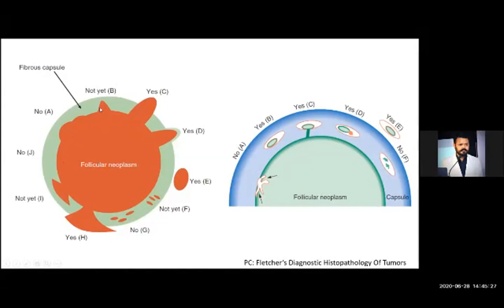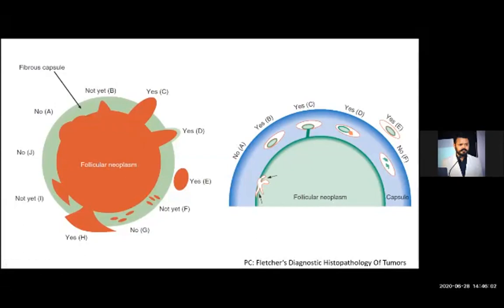This means the capsule has been invaded, but the outer boundary of the capsule has not been penetrated by the lesion. So A, B, F, G and I are follicular adenomas. If these kinds of breaches are there, we will very well say this is adenoma, not carcinoma.